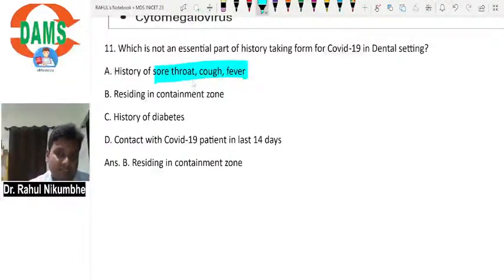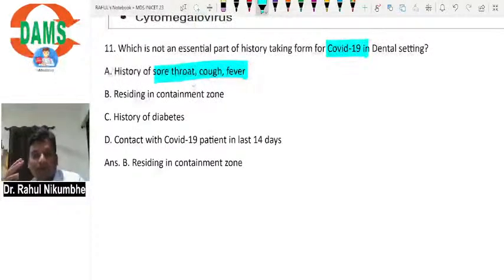History of diabetes. History of diabetes is very important in all patients. Even if the patient does not have COVID-19, it is important. In COVID-19, it is very important because this infection was causing serious disease in diabetic patients. So if a patient has diabetes and by mistake is also a case of COVID-19, then there is a possibility that the patient may get pneumonia.